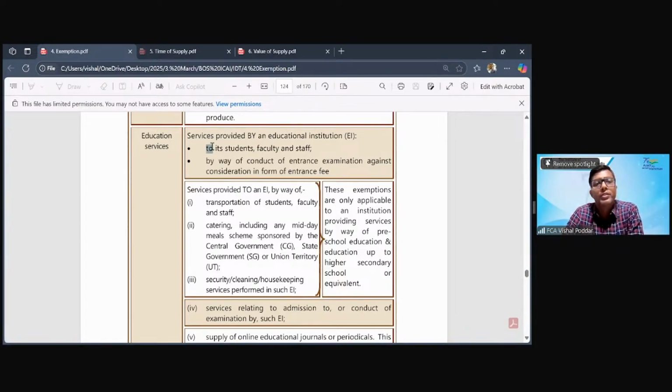So any service given by an educational institution either to their students or their faculties, that is teachers, or their other staff.